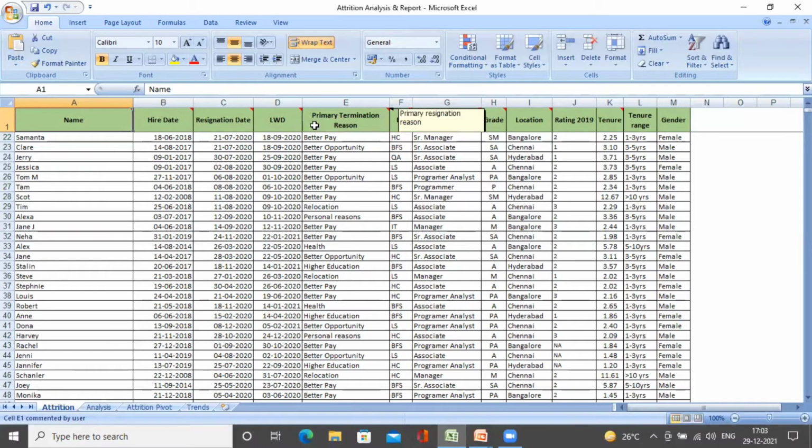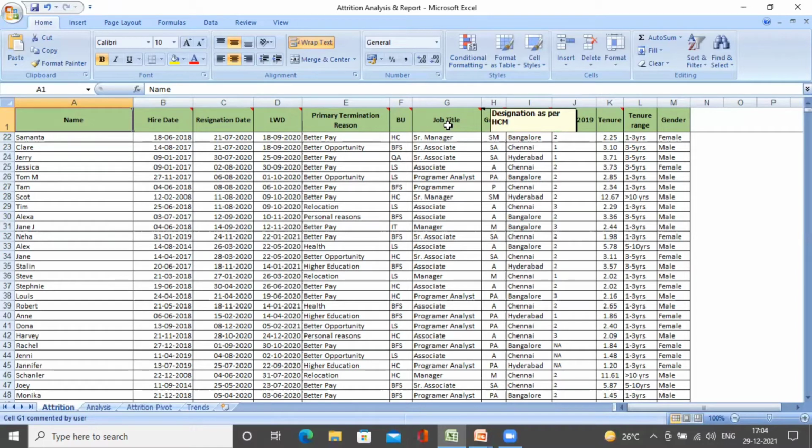And the next is primary termination reason. This is the primary reason which has actually triggered the associate to move out. And the next one is business unit. Business unit is the business line where the employee is working. Every organization has its own hierarchy and structure. The business unit is something like healthcare, BFS, quality assurance, and other business units.